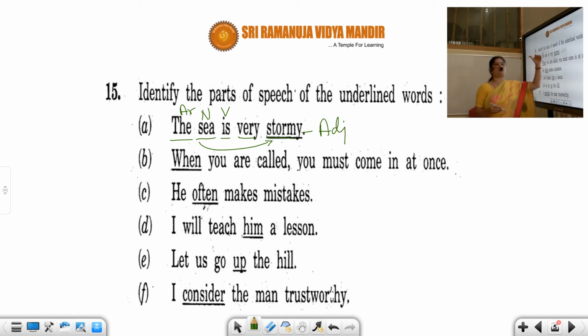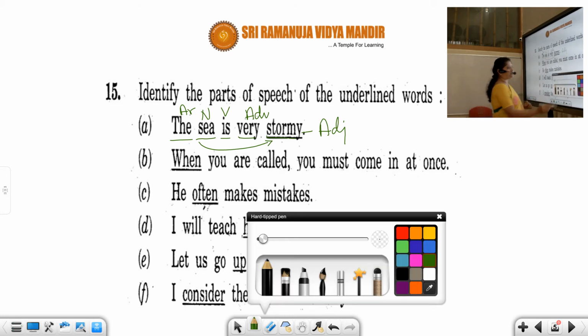The sea is stormy. She is beautiful. So because we are talking about the sea, it is modifying the sea, this is called adjective. Now just now I have explained to you, anything which modifies a verb or an adjective or adverb is called adverb. So very is adverb. Right. Next one.